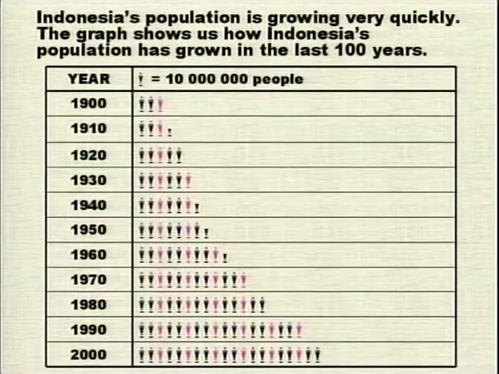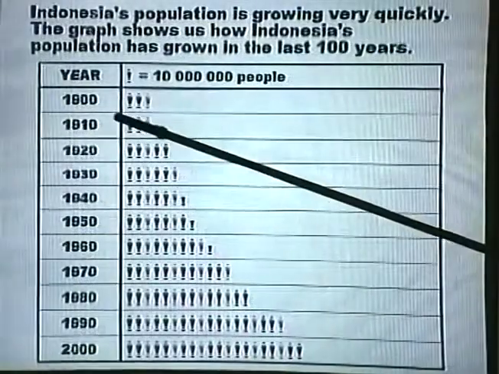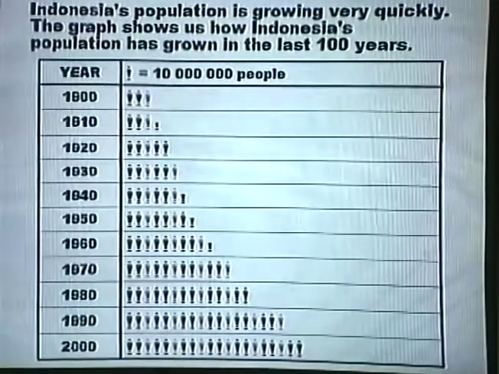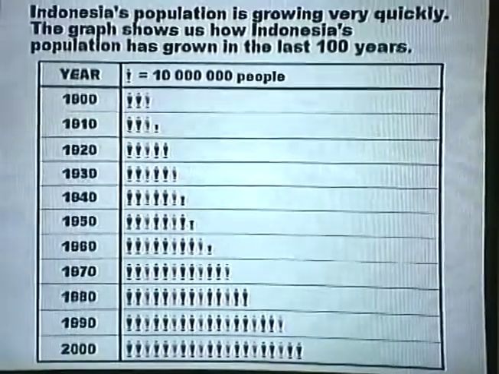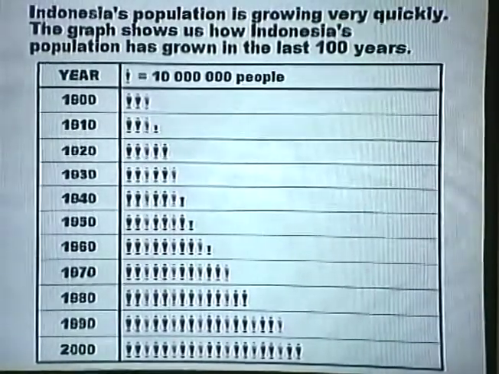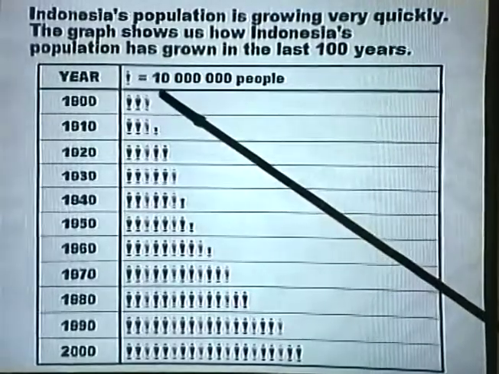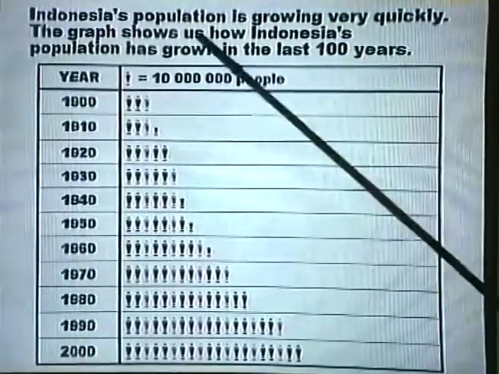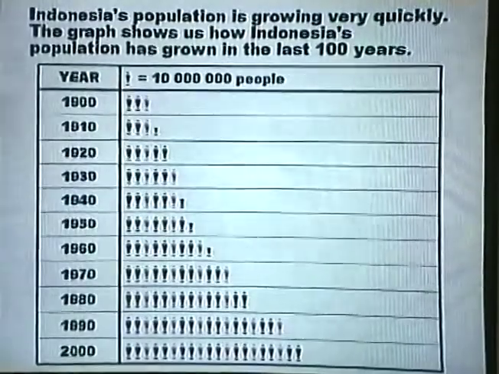Looking at the key quickly, the years on that graph are given on the left-hand side, and we start from the year 1900 to the year 2000, at intervals of 10 years. Then one symbol represents 10 million people.